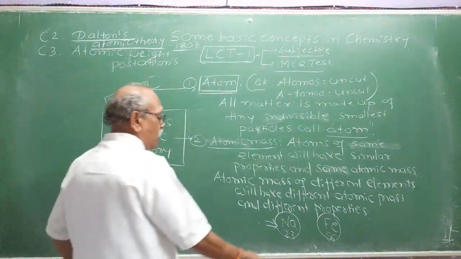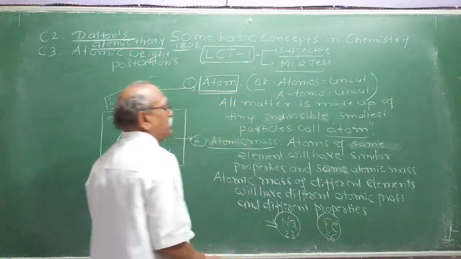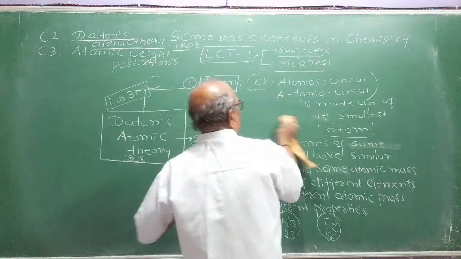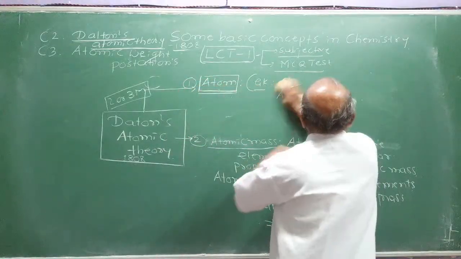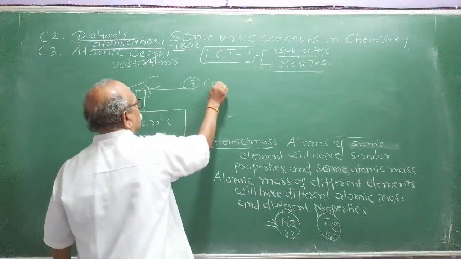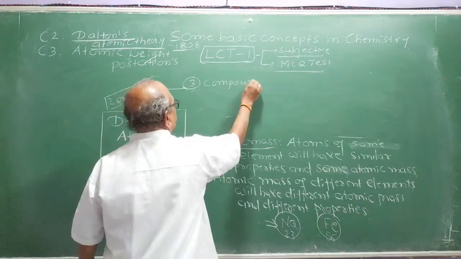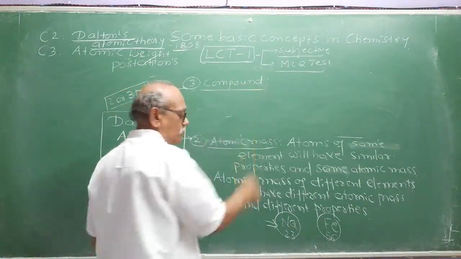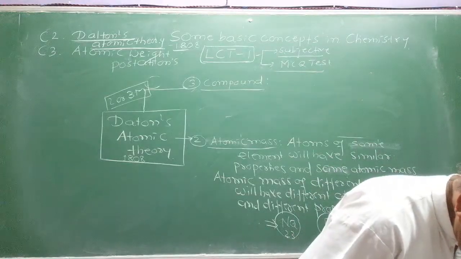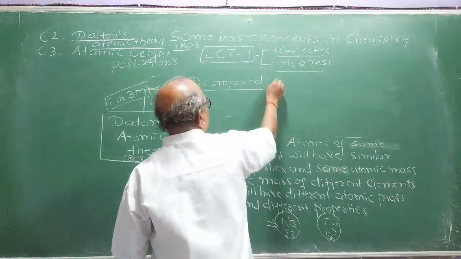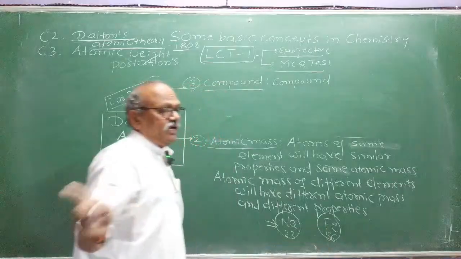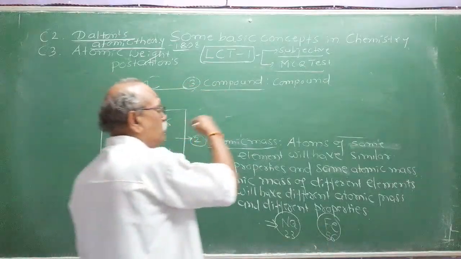Arpita, atoms of different elements will have different properties. That is what he told in the second postulation. Then he talks about a compound. What does he tell about compounds? He said that compounds are formed, and he supported the law of definite proportion given by Proust.